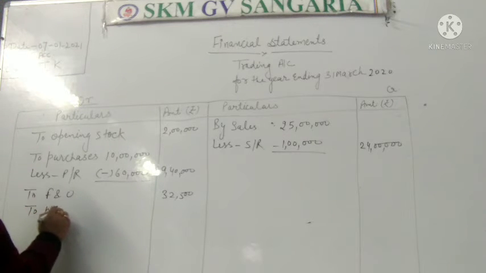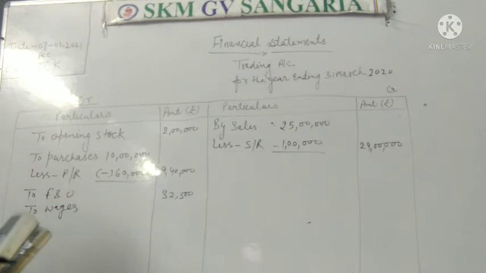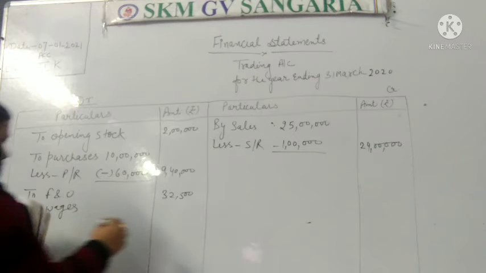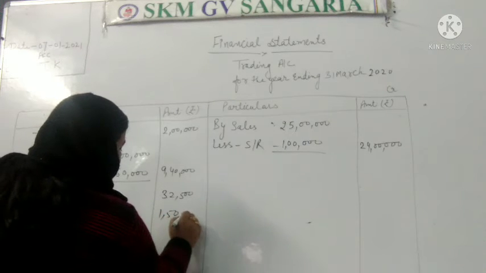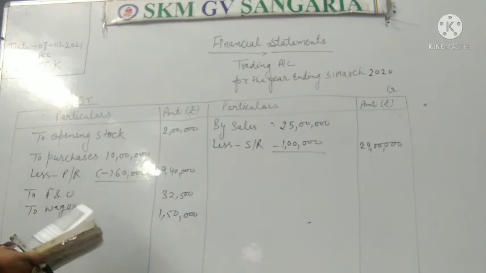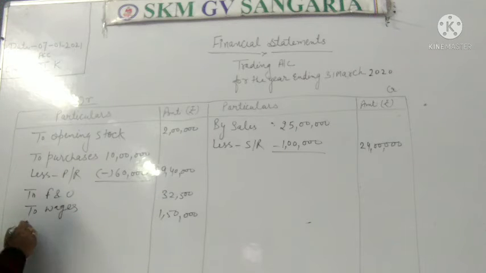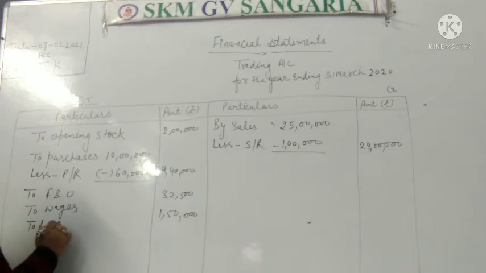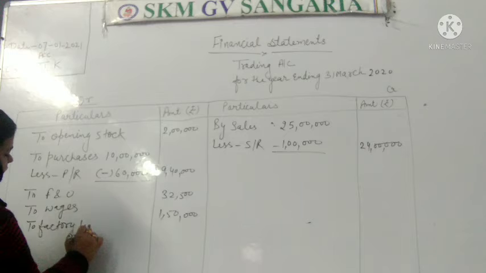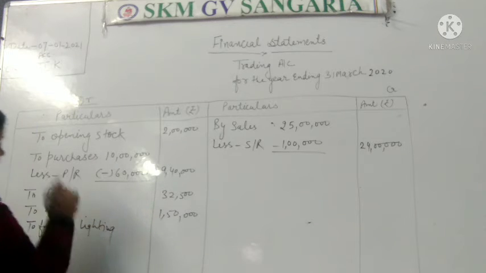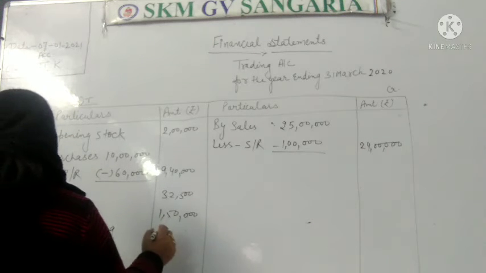Okay. Next is given wages. Wages are also an expense, so it will be written in the debit side. These are 1,50,000. Okay. Next is given factory lighting. We know that all the expenses which are related to factory will be written in the trading account. Factory lighting is rupees 54,000.